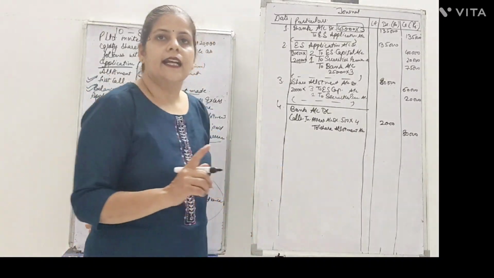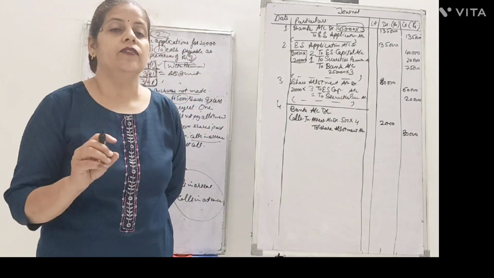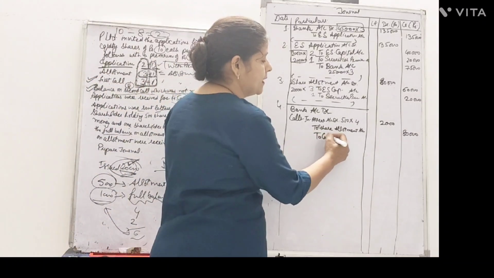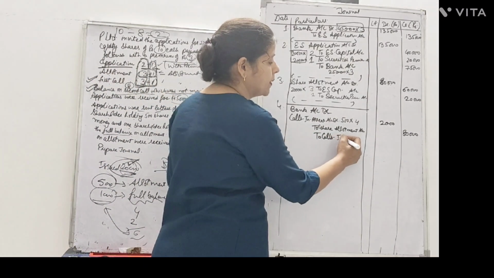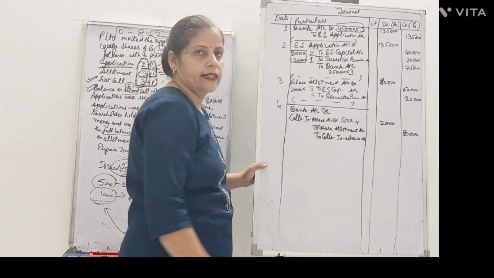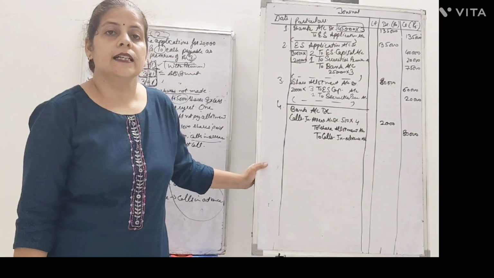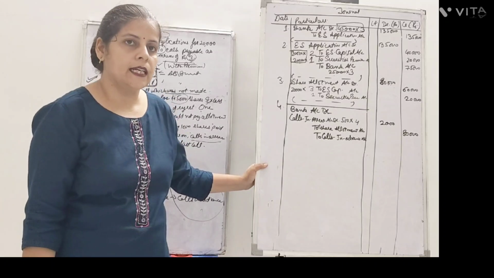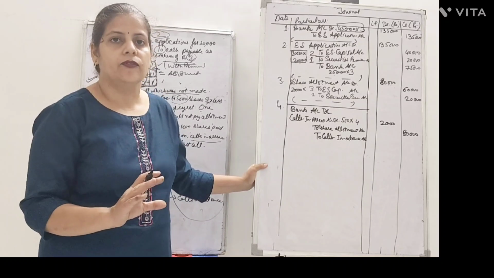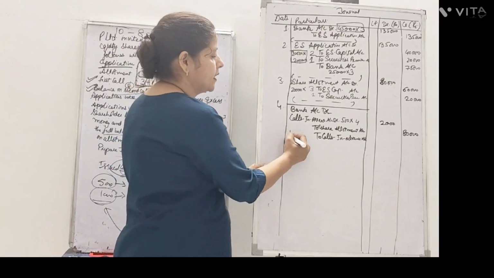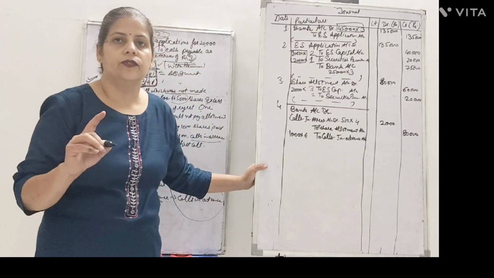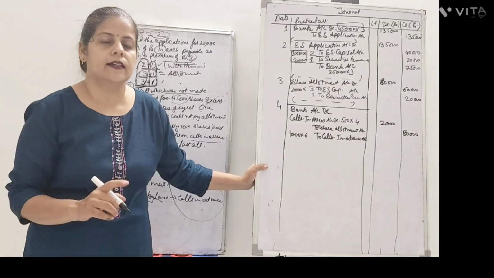So calls in advance is received by the company. It becomes a liability of the company, so the calls in advance account is to be credited. The money is received in advance, like pre-received things. On allotment, we receive the value of the first call and second call, that is advance.